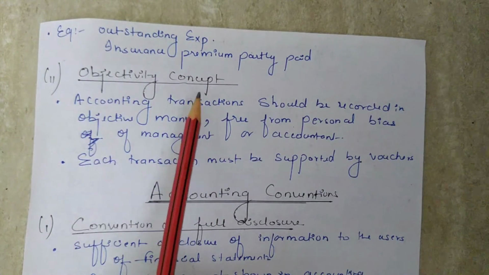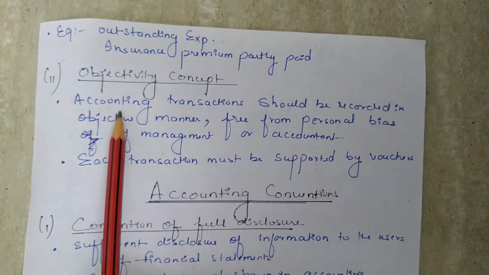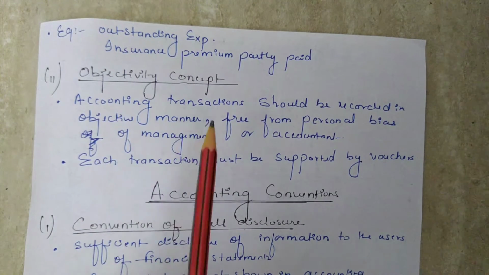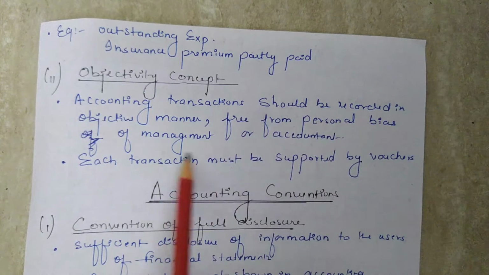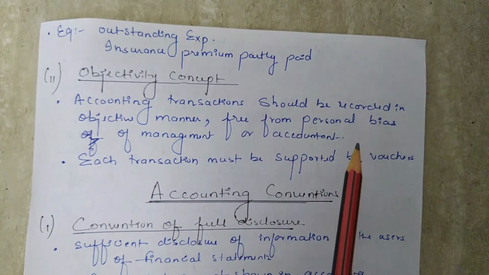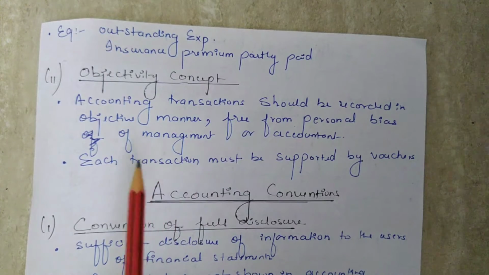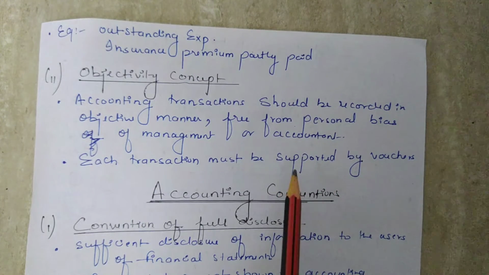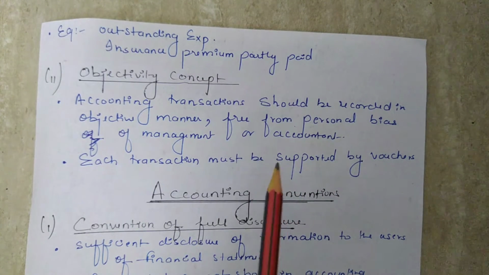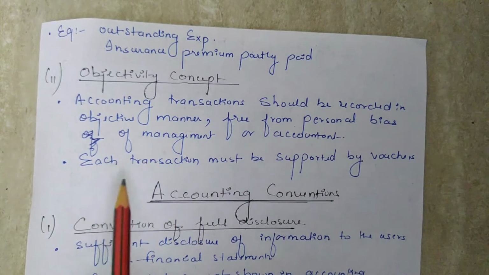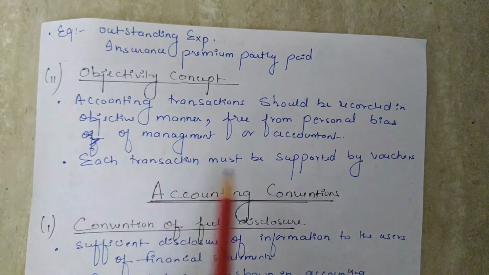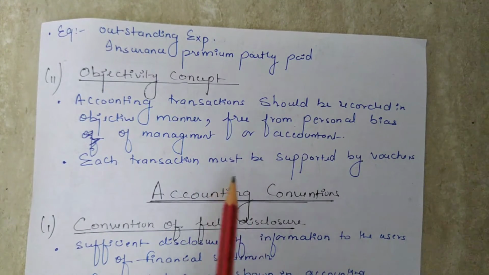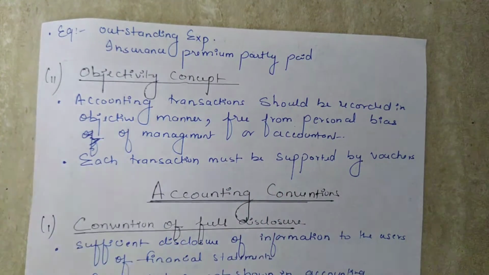Next is the objectivity concept. According to this concept, accounting transactions should be recorded in an objective manner. Objective manner means it should be free from personal bias of either the management or the accountant who prepares the accounts. And it is only possible when each transaction is supported by verifiable documents and vouchers such as cash memos, invoices, sales bills, pay-in slips, etc. For example, goods purchased for cash must be supported by cash receipts and goods purchased on credit must be supported by a copy of the invoice.